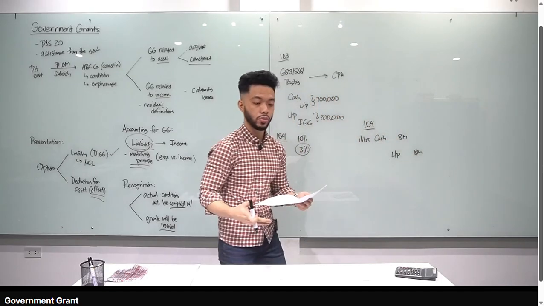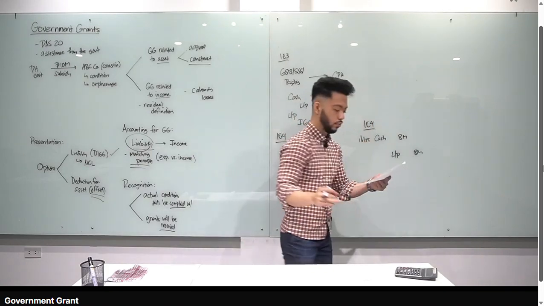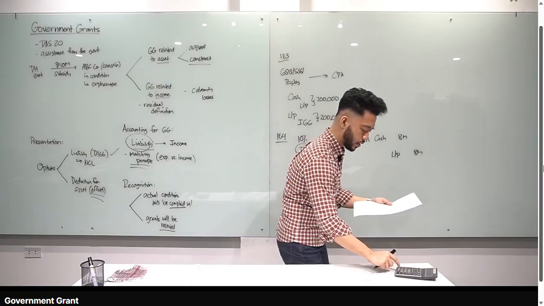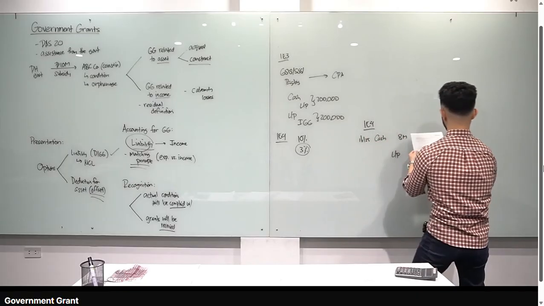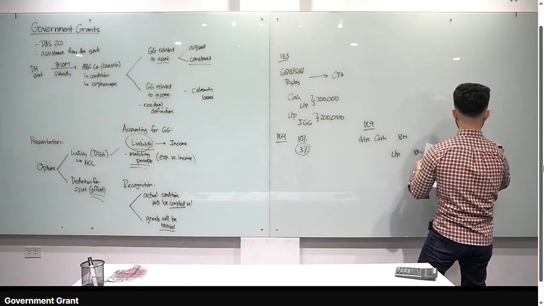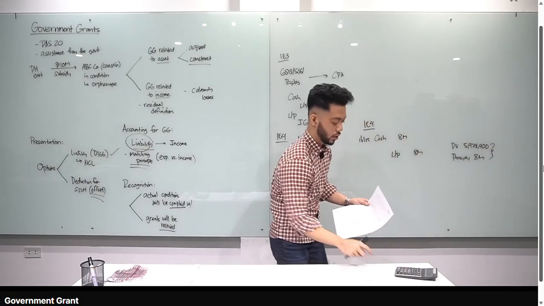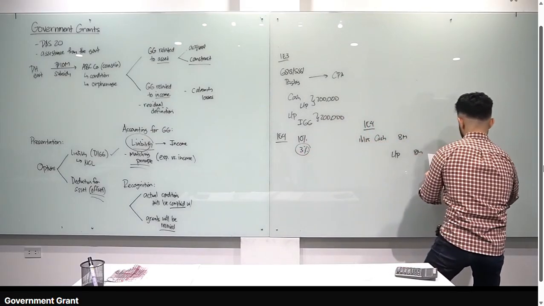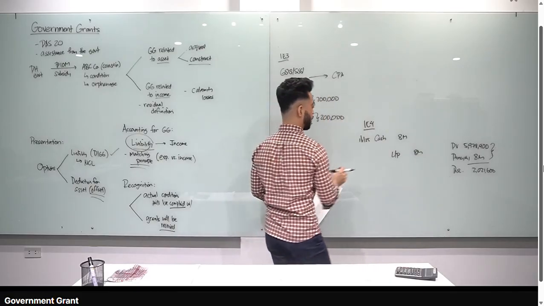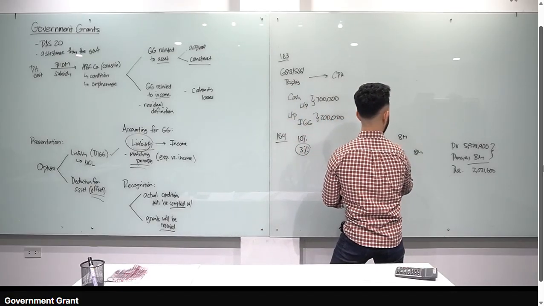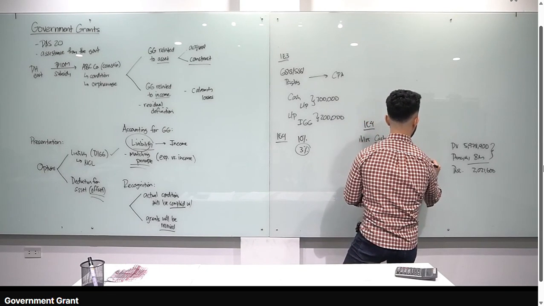But when recording a zero interest bearing loan, you need to present value it. How much is the present value? 8 million times the present value factor 0.7473, that is 5,978,400. Since the principal is 8 million, the difference between the principal and the present value, 2,021,600, is a discount on loans payable. So the entry: debit cash, debit discount on loans payable 2,021,600, credit deferred income from government grant, DIGG, 2,021,600.